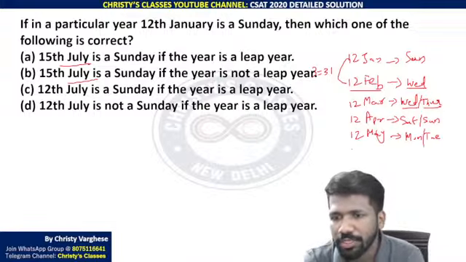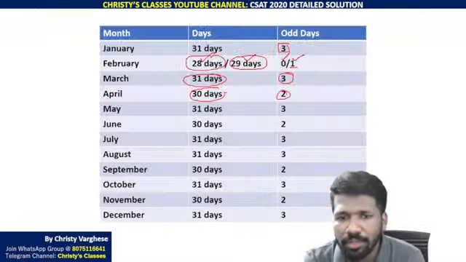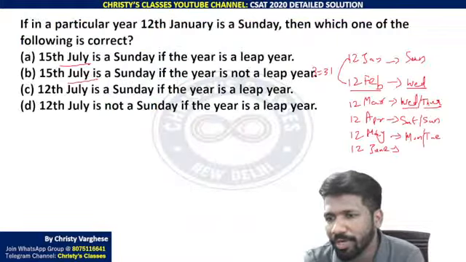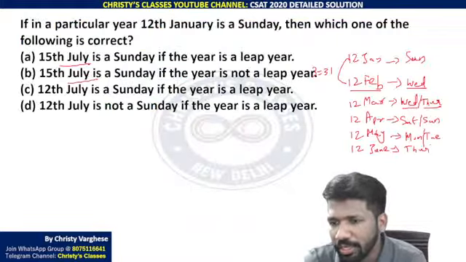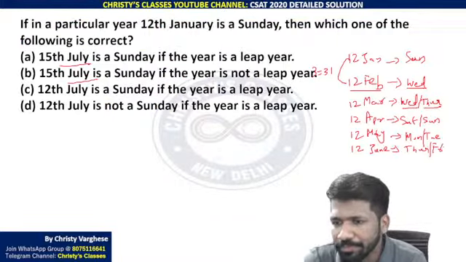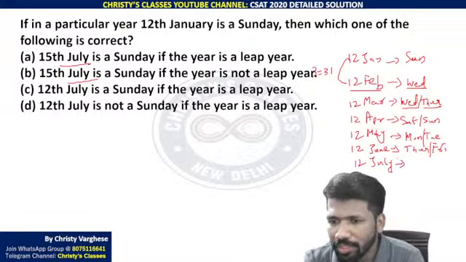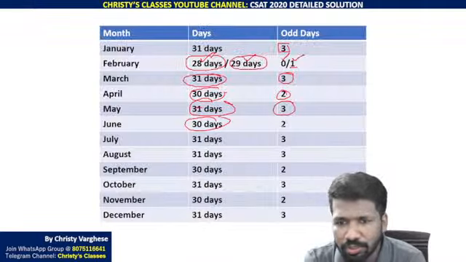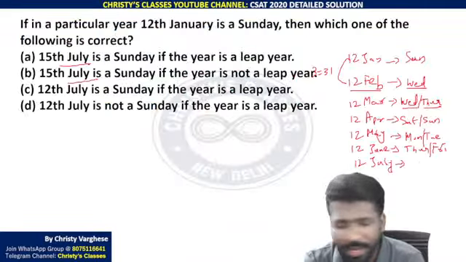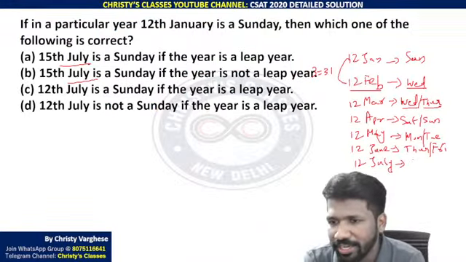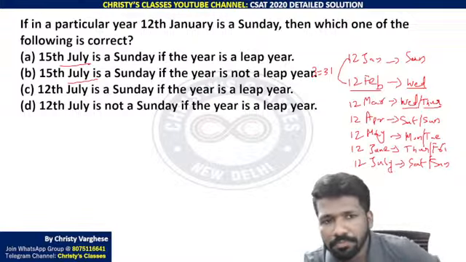So Monday or Tuesday. Now 12th June, May has 31 days, so 3 odd days added to Monday, Tuesday will give you Friday. Finally 12th July, we have reached there. 12th July, June has 30 days, so 2 odd days added. 2 odd days added: Thursday, Friday, Saturday. And Friday, Saturday, Sunday. Are you all understanding?